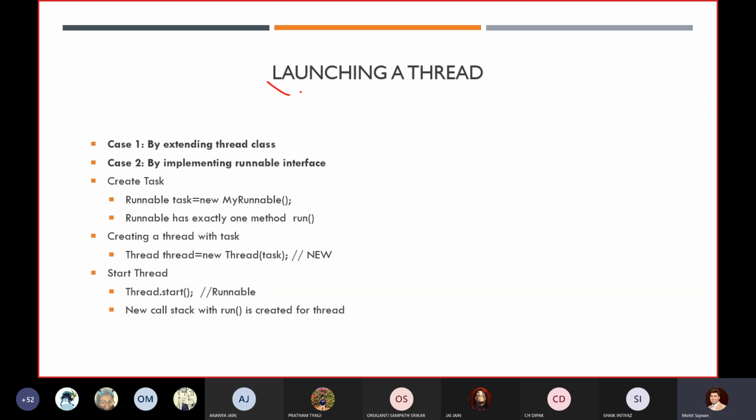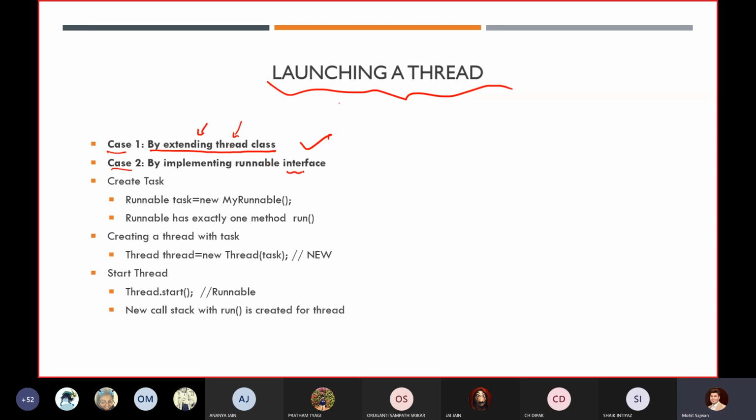Now we want to launch a thread. We want to create our own thread. How can we do that? There are two ways, two cases through which we can launch a thread. First is by extending the Thread class, which means you have to use the concept of inheritance in your Thread class.